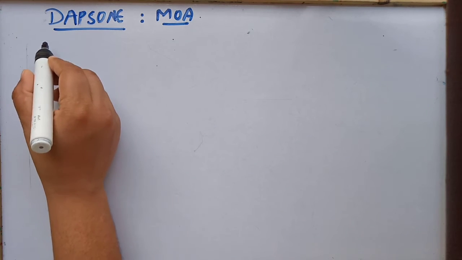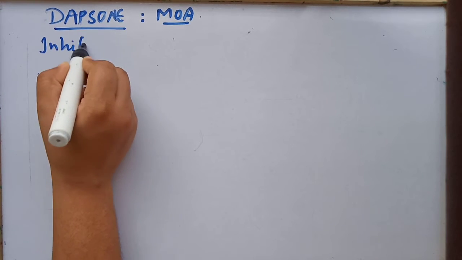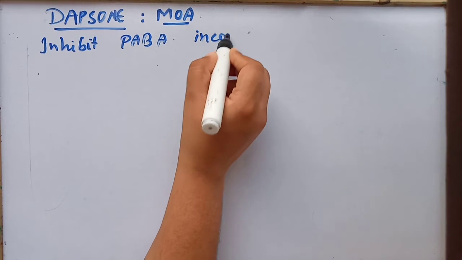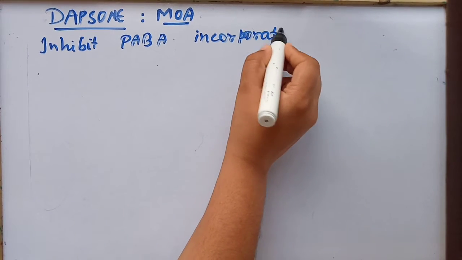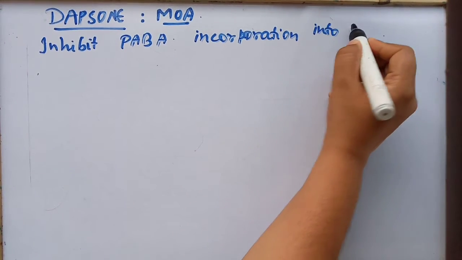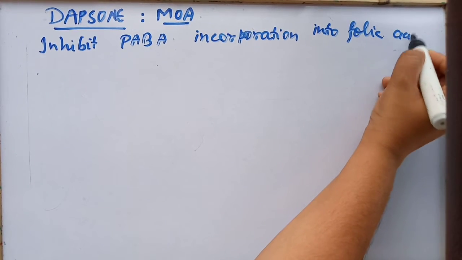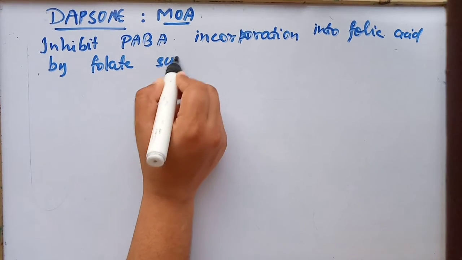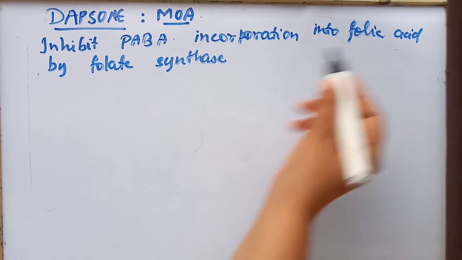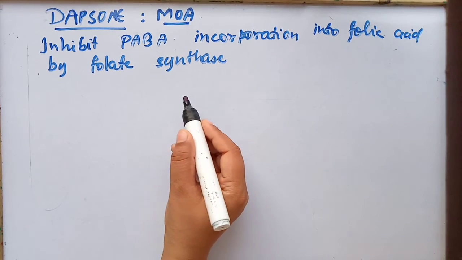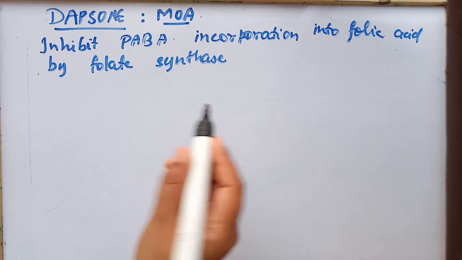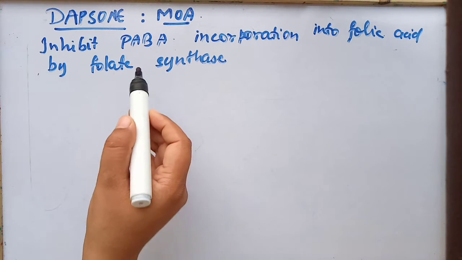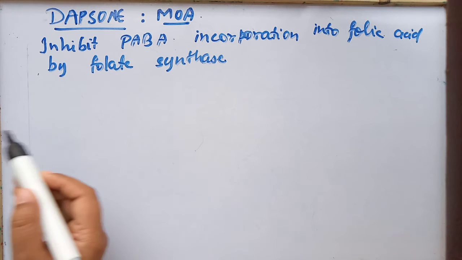Dapsone. How does it work? It inhibits the PABA incorporation into folic acid by inhibiting folate synthesis. Folic acid is required by the bacteria for growth and maintenance of DNA. If folic acid is not formed, the bacterial cell will not survive and will die.